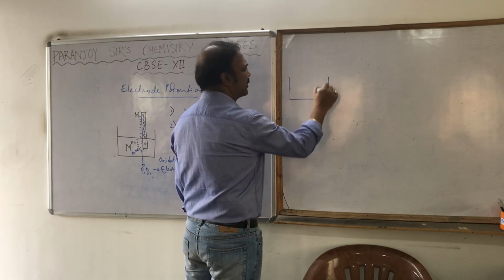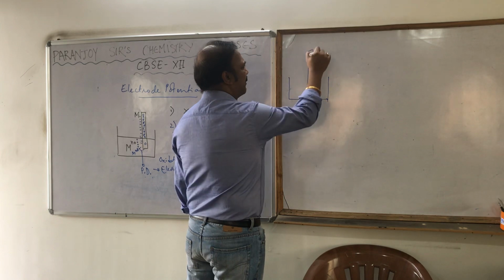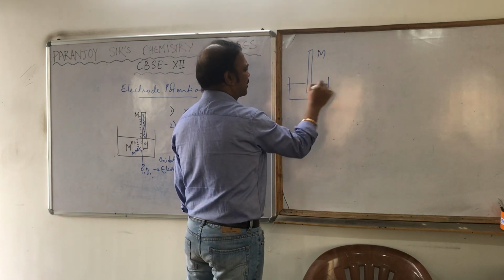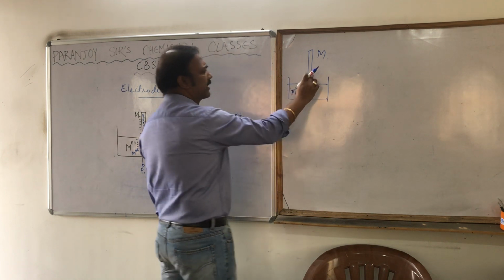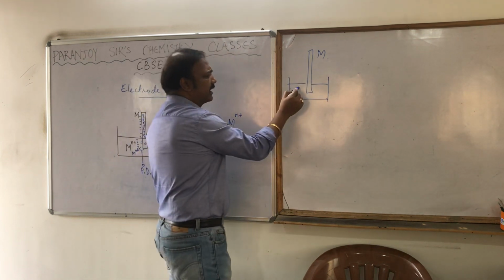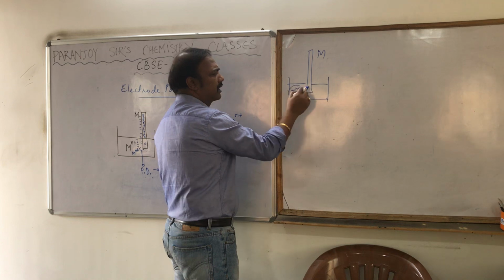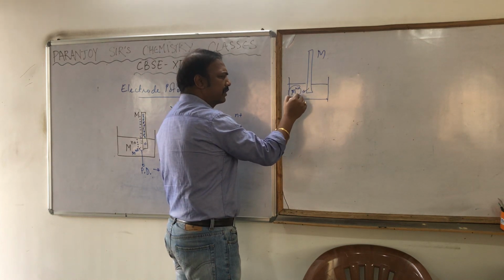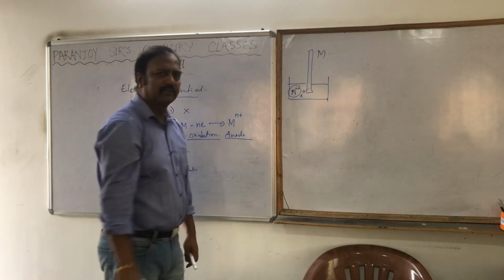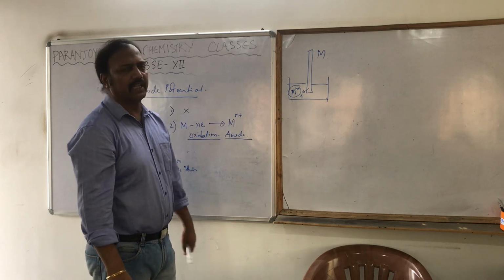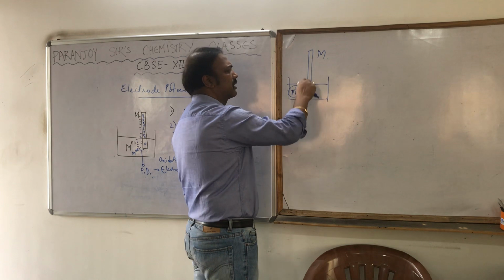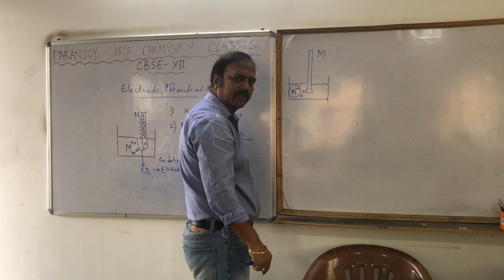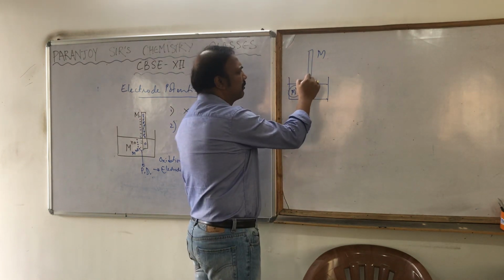The third possibility, if I dip some M in Mn+, is that the Mn+ present in the solution will accept the electron from the metal. If it accepts the electron from the metal, these are becoming M. This particular strip is becoming positively charged because it is losing the electron.